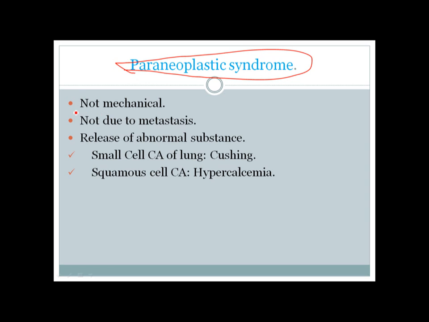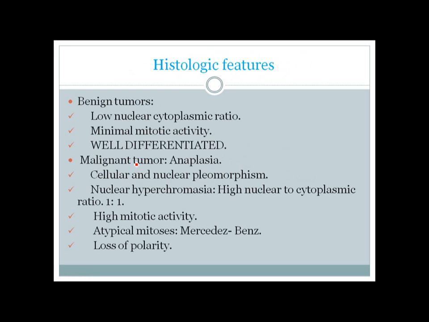Another type of manifestation of cancer is paraneoplastic syndrome. So this is something special. It's not due to the mechanical effect of the primary tumor or of metastasis. Rather, it is due to release of some special or abnormal substances from the tissue that the cancer originated from. Suppose someone has small cell carcinoma, he can have Cushing syndrome due to release of some ACTH-like substance. And if a patient has squamous cell carcinoma, he can develop hypercalcemia due to release of some parathyroid hormone-like substance. Those are not normally secreted from those tissues, so those are abnormal secretions.